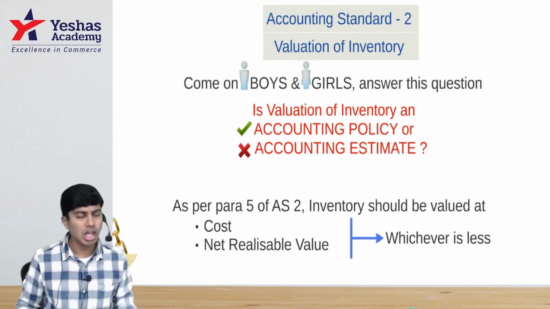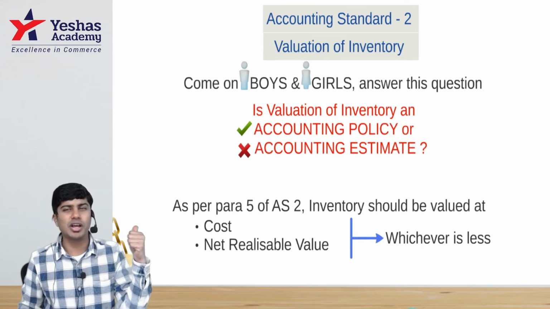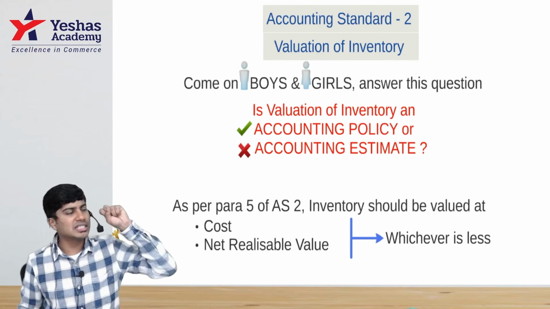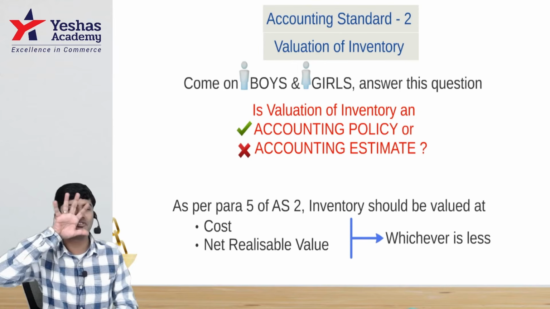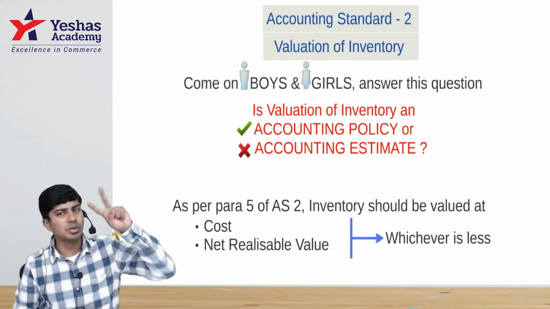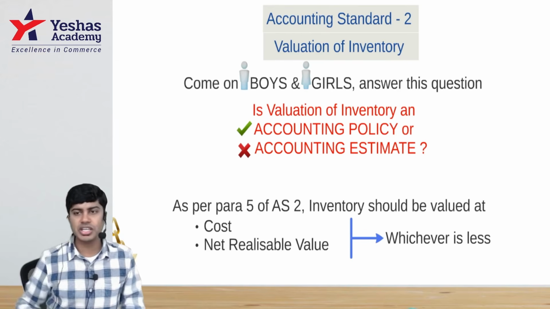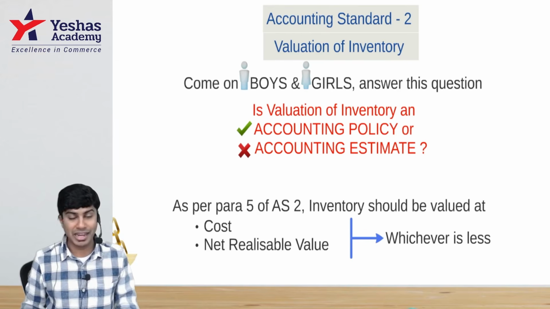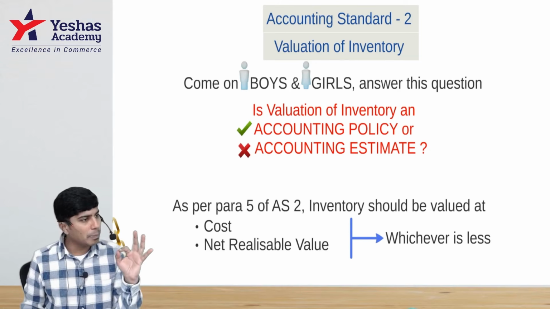I hope you understood. Who asks us to value the inventory at cost or NRV, whichever is less? Accounting Standard 2, paragraph 5. This cost or NRV, whichever is less, has to be applied item wise.